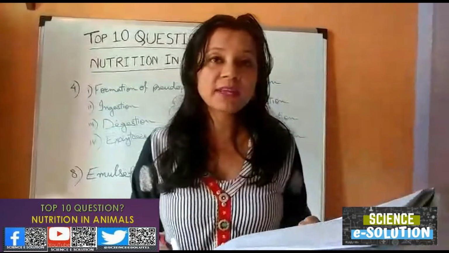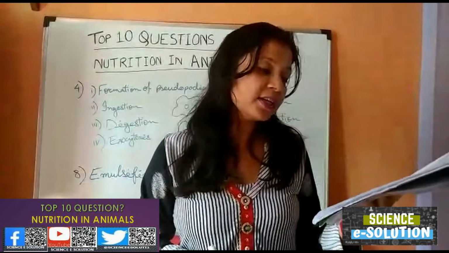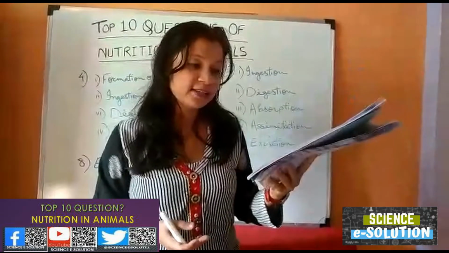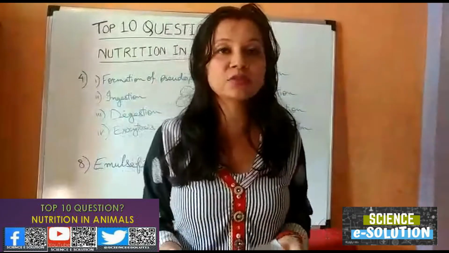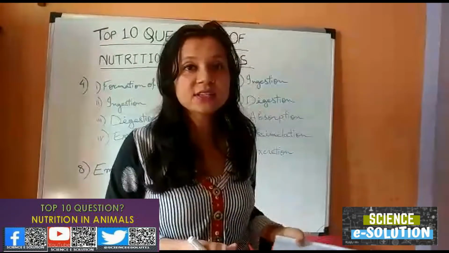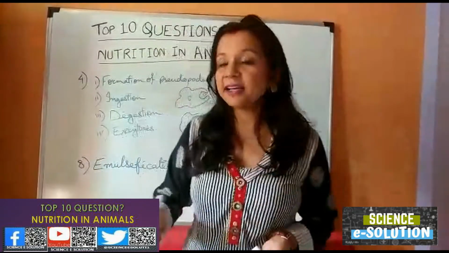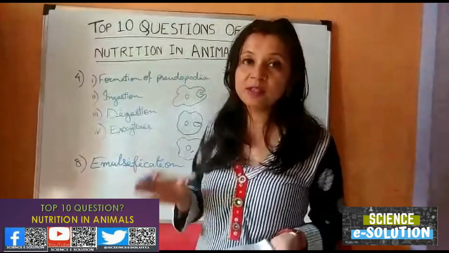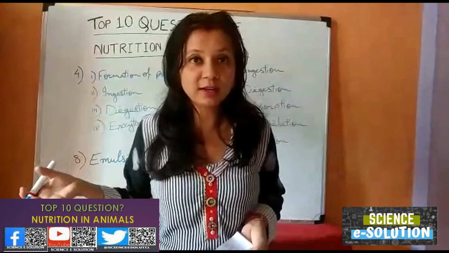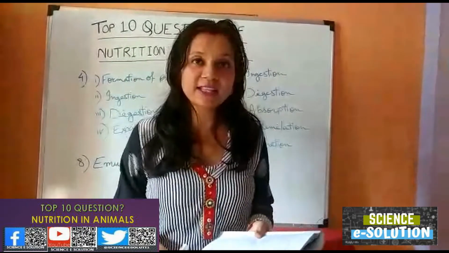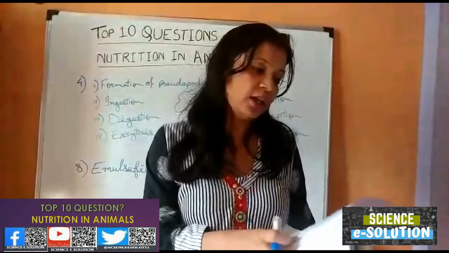The same question may come in a twisted manner, that is, how is fat digested in our bodies? Where does this process take place? The complete digestion of fat takes place in our small intestine. And how are fats digested? Fats are digested firstly by bile juice. The bile juice emulsifies the fats, that means breaks down the fat molecules into smaller ones, and then lipase acts on it and digests the fats into fatty acids and glycerol.